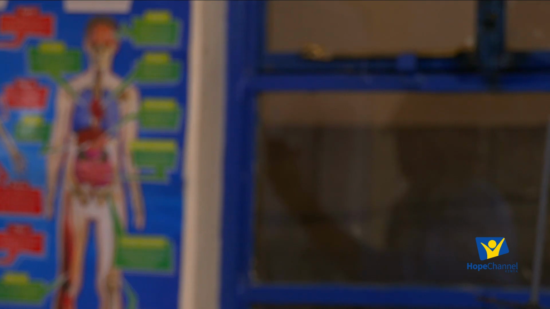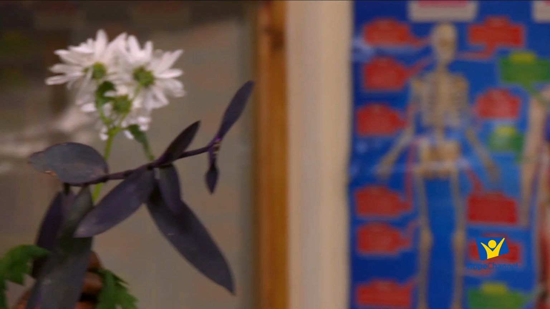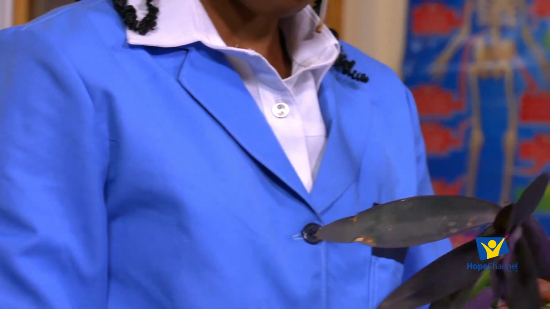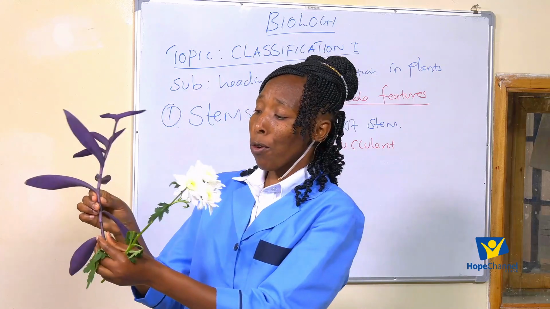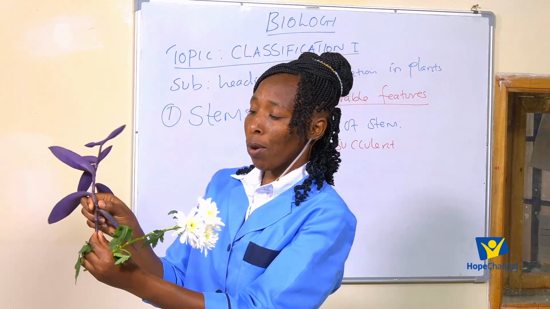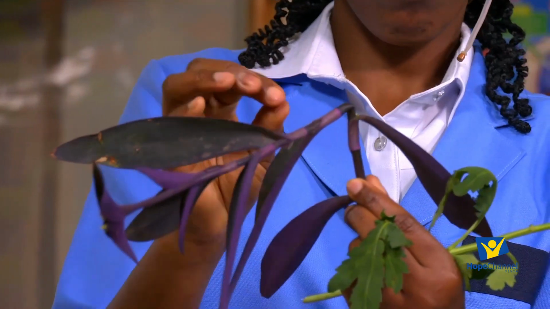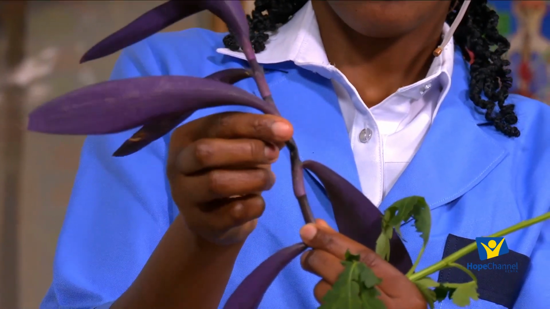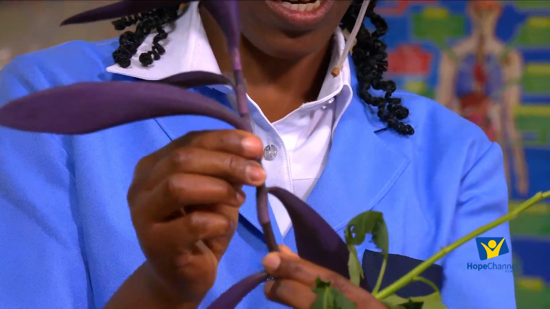So in that case, types of stem, we have those that are what? Succulent. Okay? Succulent stems, these are stems that are filled with water. Their tissues are filled with water. You see what I've done? I was trying to press on the stem, and you see the stem is becoming somehow weak. So we have plants whose stems are succulent.